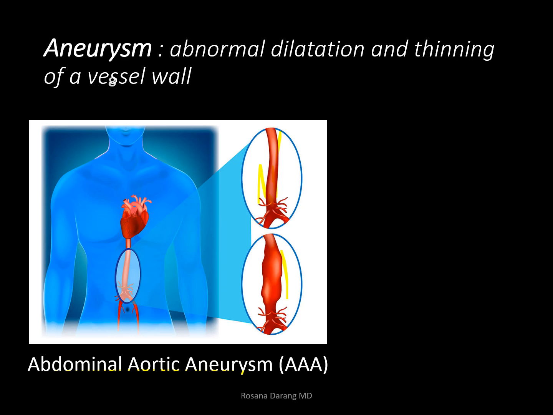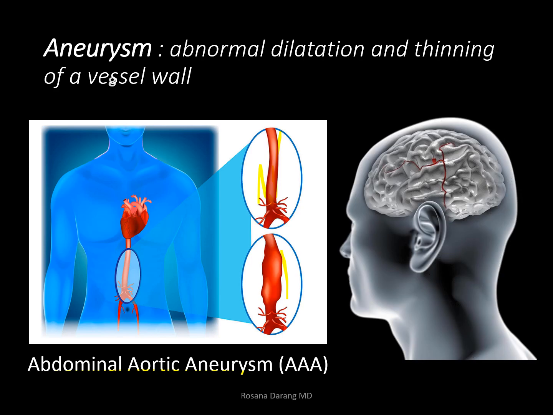abdominal aortic aneurysm. So aneurysms can happen anywhere. In fact, one of the most common sites of aneurysm is actually the brain. And when that aneurysm ruptures, guess what? A few slides ago, we just talked about it. There's hemorrhagic stroke. And there's your aneurysm right there.